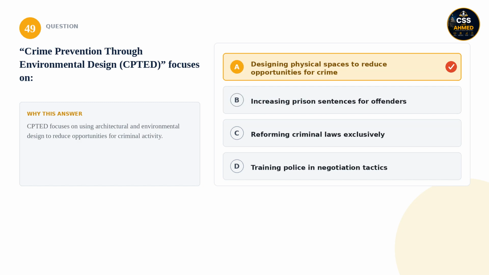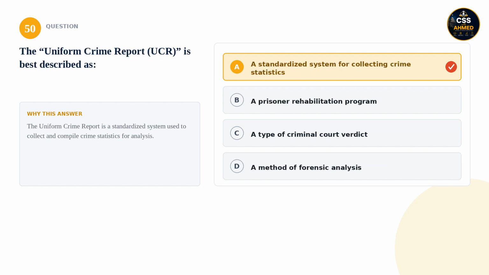49. Crime prevention through environmental design, CPTED, focuses on. Is it designing physical spaces to reduce opportunities for crime, increasing prison sentences for offenders, reforming criminal laws exclusively, or training police in negotiation tactics? The correct answer is designing physical spaces to reduce opportunities for crime. CPTED focuses on using architectural and environmental design to reduce opportunities for criminal activity.